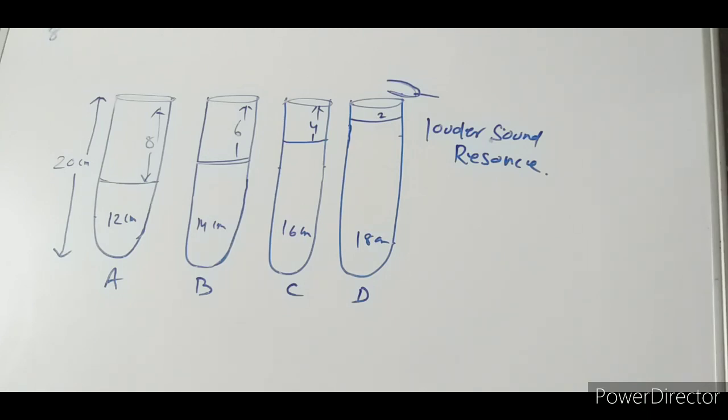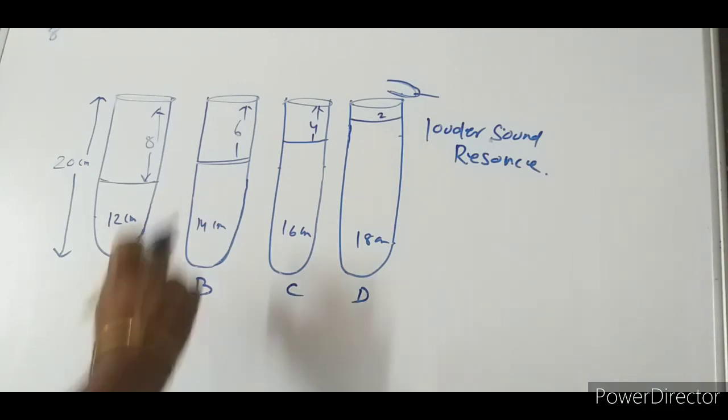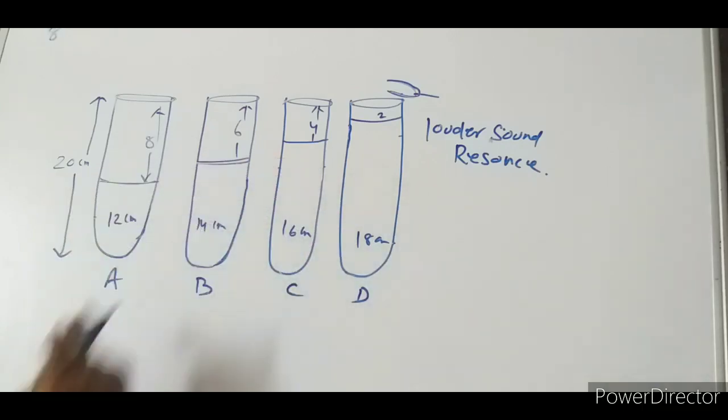Now what happens to A, B and C? Will we get louder sound in all the cases, or in some cases will we get louder sound, or in some cases not? Now in last classes we have seen this is the case of a closed organ pipe.